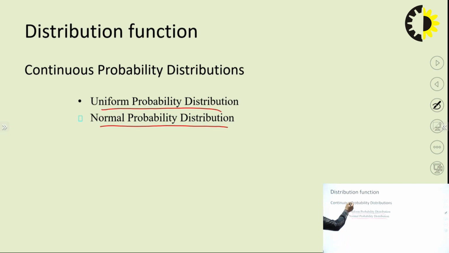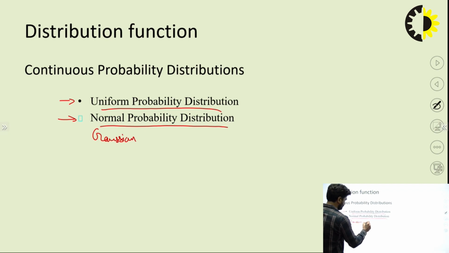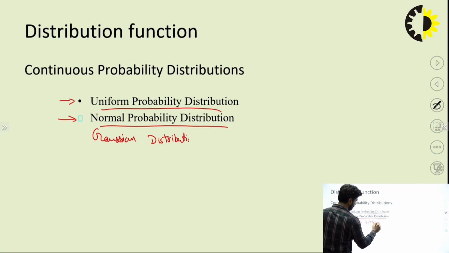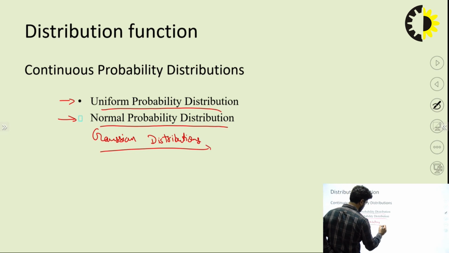Now I am explaining two types here for the continuous probability distribution. In continuous, there is the uniform distribution function and the normal probability distribution. The normal probability distribution is also known as the Gaussian distribution. Another type of distribution function is there for the discrete case, that is the binomial distribution and the Poisson distribution.